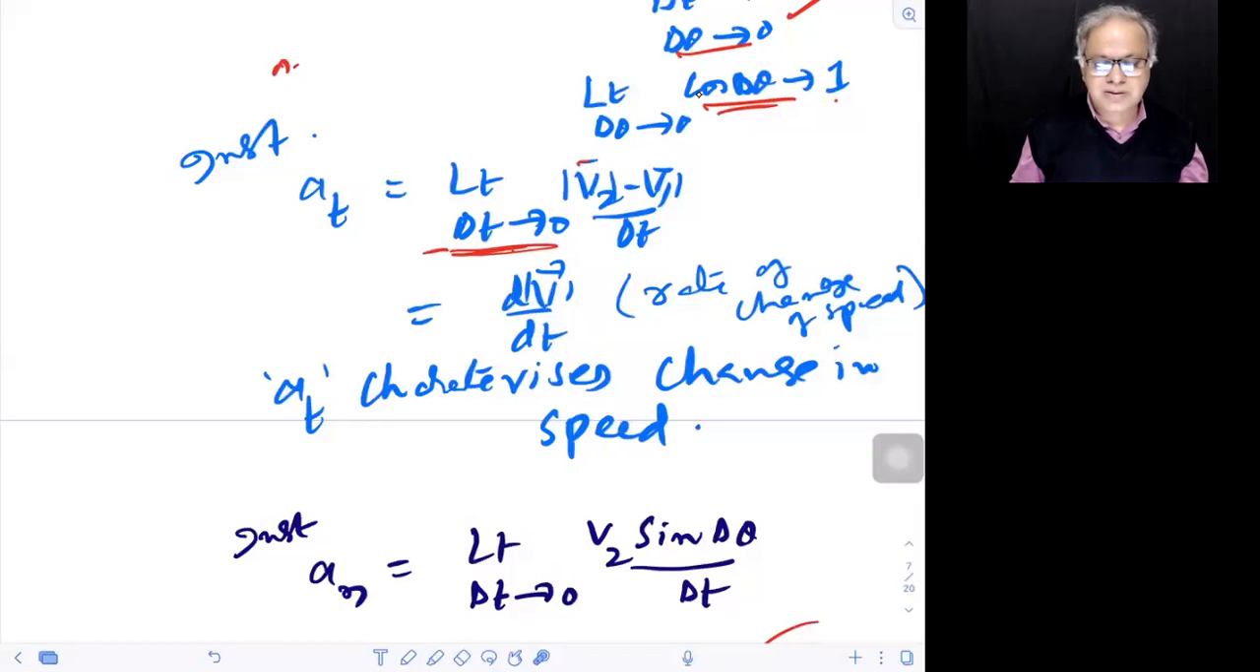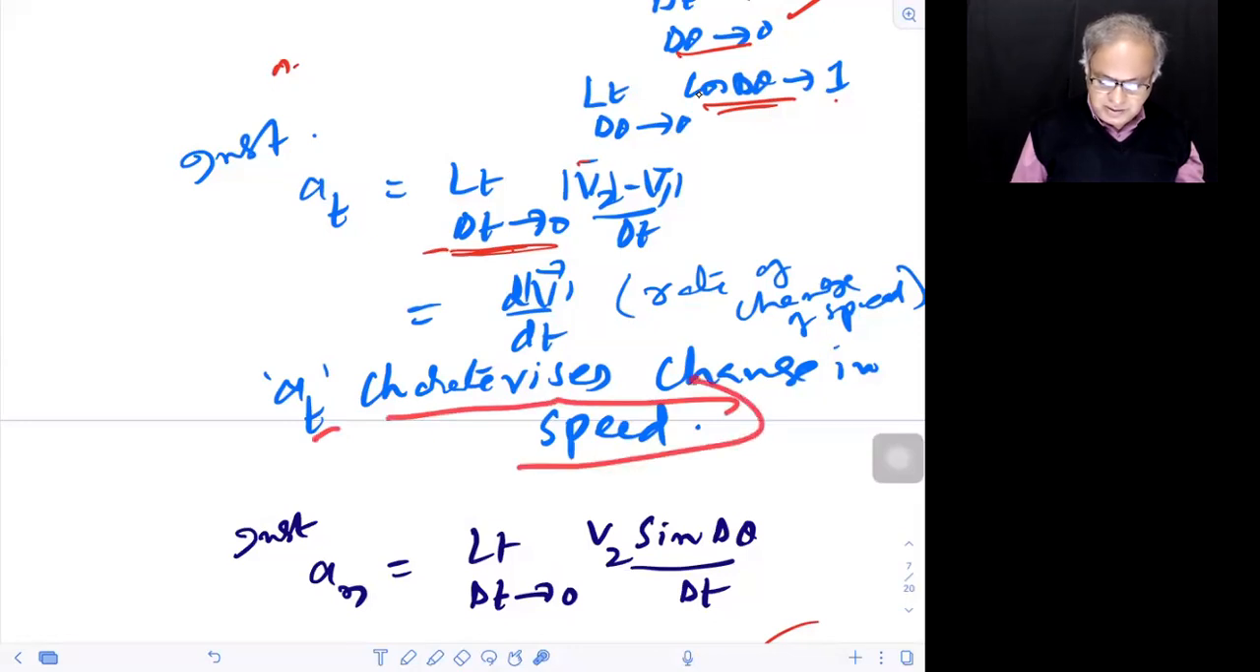I've done this in the very beginning, after discussing something about functions and all that. If y is f of x, what is delta y by delta x? What is dy by dx? So now A tangential is d mod V by dt. It is only the rate of change of speed, not velocity. Therefore, AT characterizes change in speed.